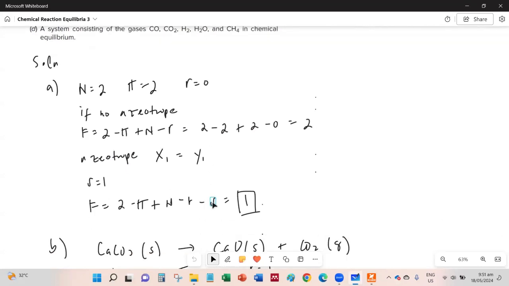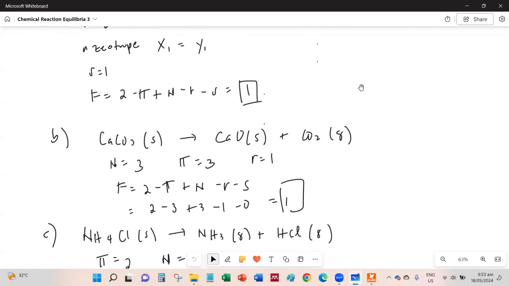So substituting that into the equation, 2 minus 1 is equal to 1. So this is the degrees of freedom. And what does it mean? It means that just fixing one property, like the temperature, would already fix our composition and all the other intensive state of the system.